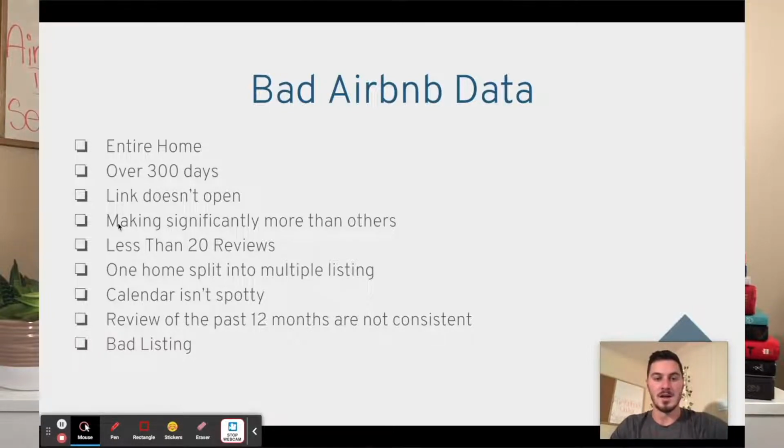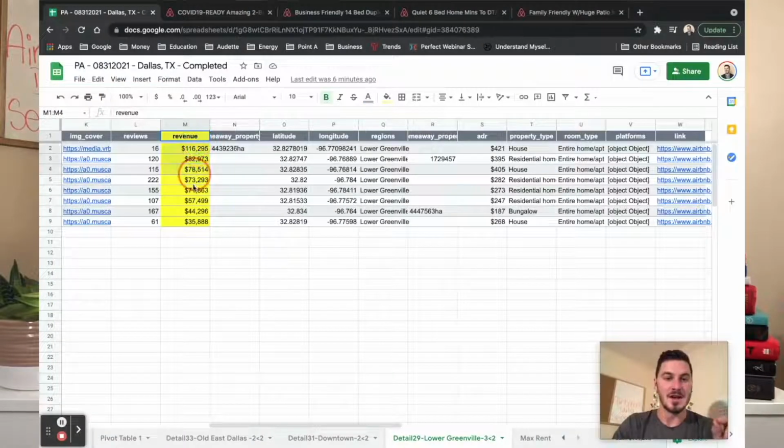Now, another one here is: is the listing making significantly more than others? This right here is all of the revenue for all the listings in the lower Greenville area that are 3-bedroom, 2-bath, organized from highest to lowest. Whenever I look at this, I can instantly see that this one is doing significantly more than the others, and the other ones are doing an average around this dollar amount. So that's a nice average. That's some consistency. That's probably what you would make if you were to go into that area. However, we have this one-off that's doing really well.